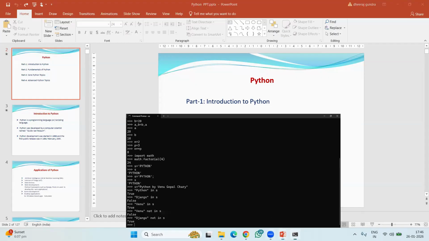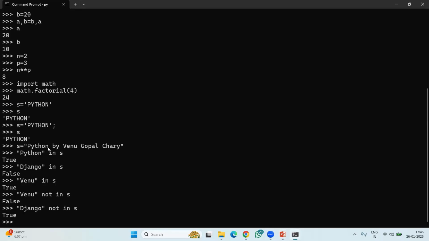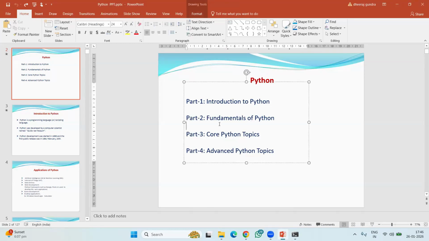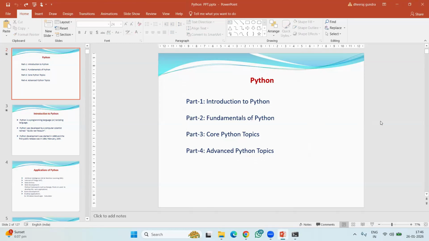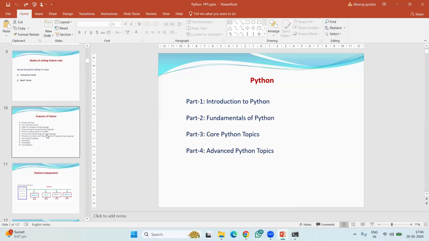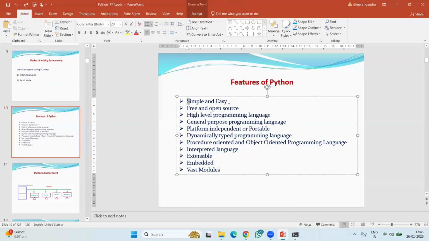So that's why you can take any program of Python, we can write it very simply, easily and fast. That's it. So that's what this feature is: Python is simple and easy. I hope you understood it.